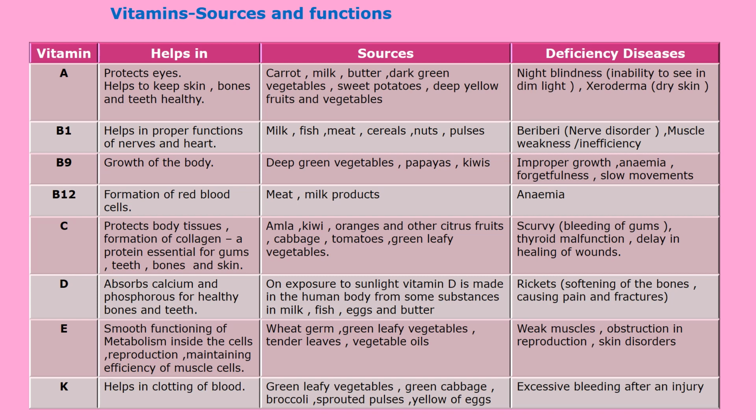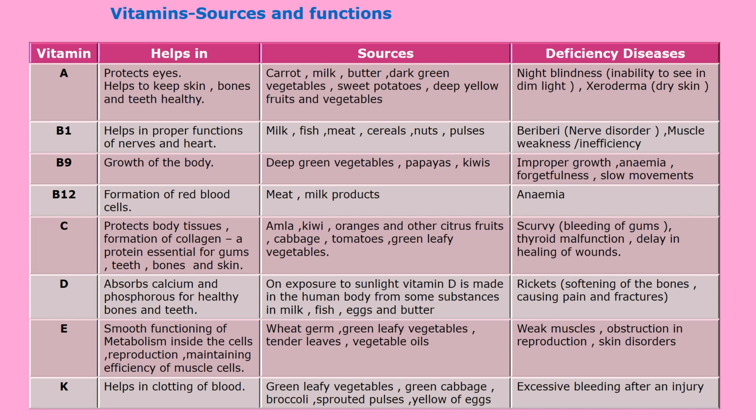Now the deficiency diseases of vitamin E are weak muscles, means muscles become weak, obstruction in reproduction, means hindrance in reproduction, where a person cannot reproduce new living things, and also skin disorders.